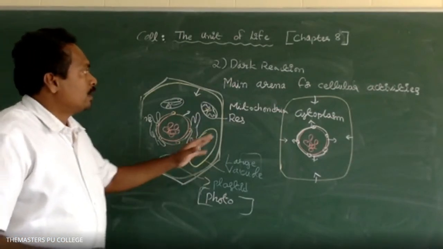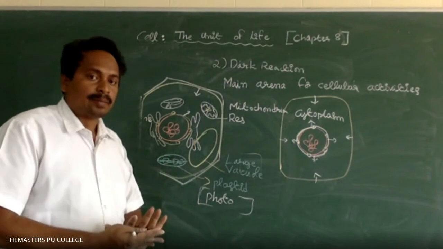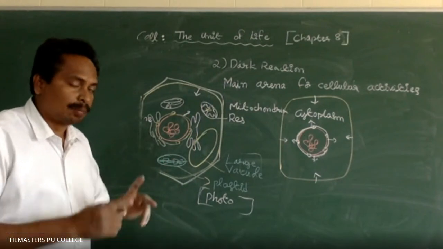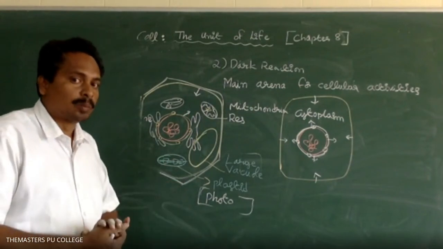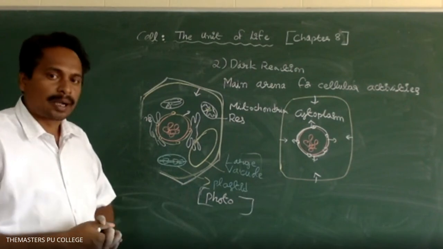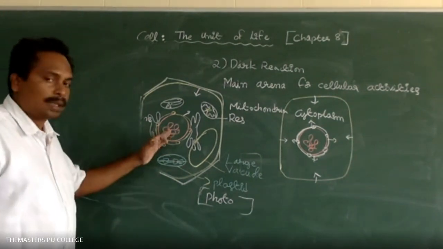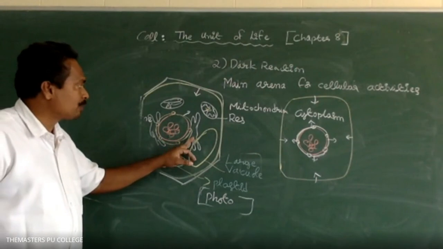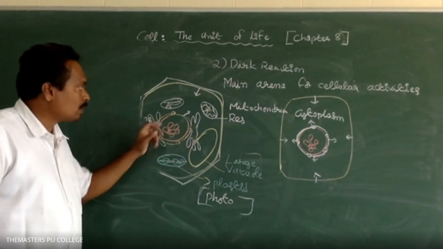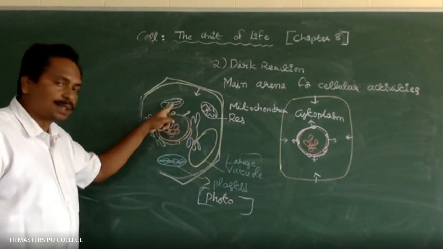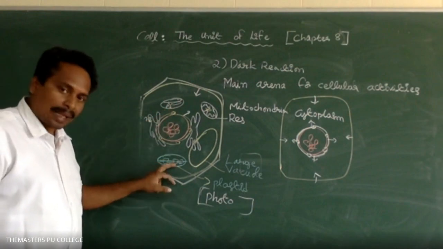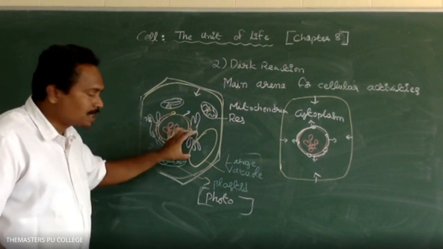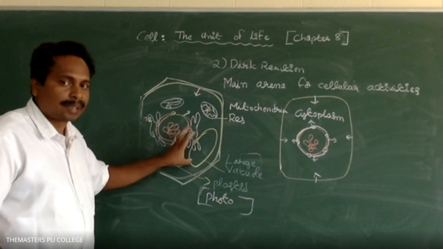In plants and animals, in eukaryotic cells, membrane bound cell organelles are present, like the nucleus, endoplasmic reticulum, Golgi complex, mitochondria, plastids, and a large vacuole in the plant cell.